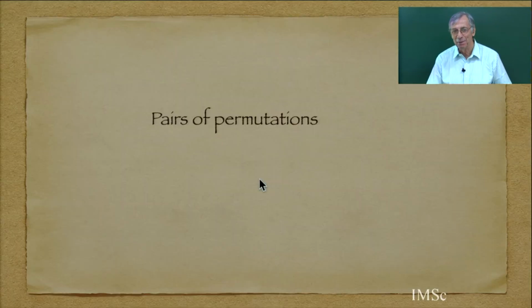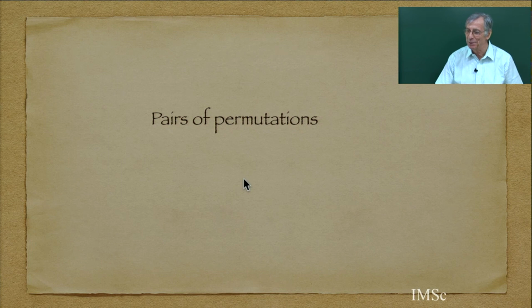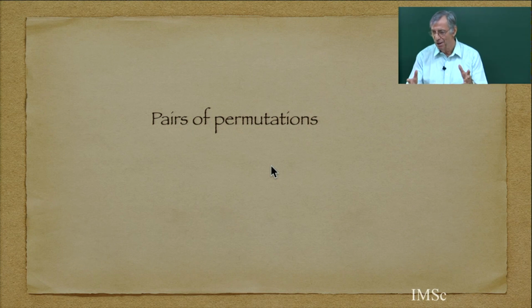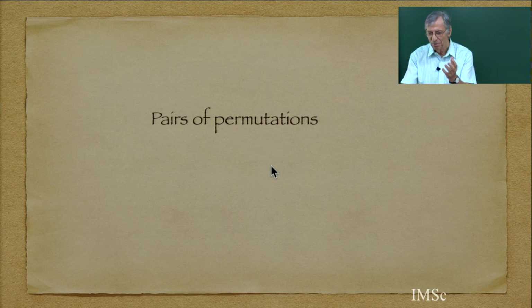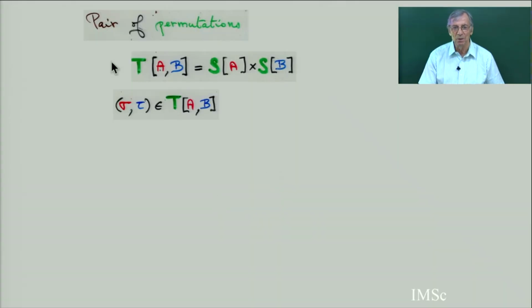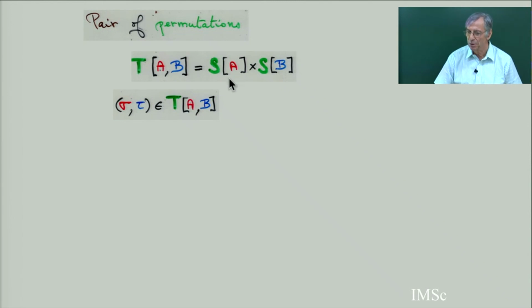But maybe the better model is a pair of permutations. So I go back to the paper by Jacques Labelle, Yeong-Nan Yeh, etc. A pair of permutations, because we have seen Jacobi as a pair of injections. We have seen Meixner as an injection and a permutation. So why not try a pair of permutations? And so this is sometimes called a Krawtchouk configuration, because the Krawtchouk polynomials are going to be interpreted with this model. So it's just a pair of permutations.